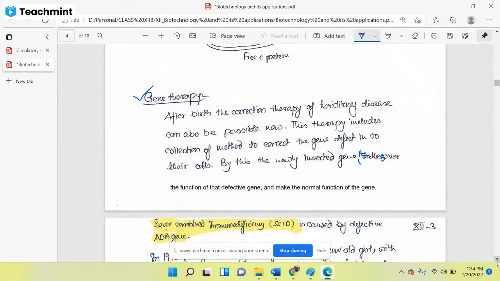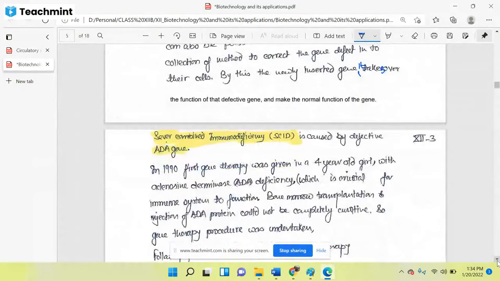Now, one of the examples of gene therapy we will take here is severe combined immunodeficiency syndrome, or SCID in short. The full form of SCID is severe combined immunodeficiency. By the name we can understand what would be the result of this disease. So what happens in this disease? Persons lose immunity power, and if the person is losing immunity power, it means the person's body's defense mechanism will be affected.